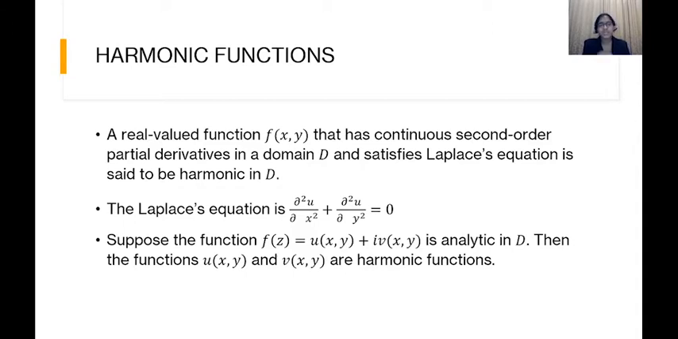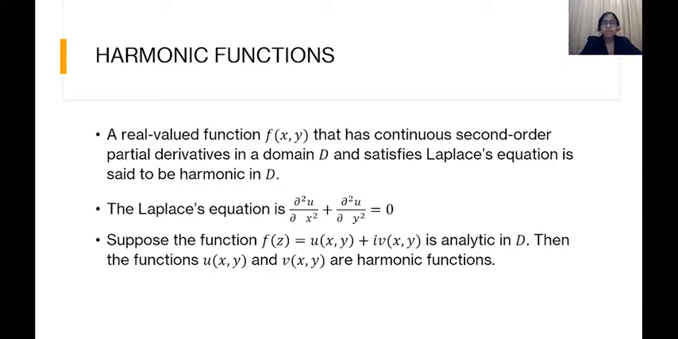Now next is a point which relates analyticity and the harmonic concept. Suppose we have a complex function f of z is equal to u of x y plus i times v of x y, and it is analytic in the domain D. Then the corresponding real valued functions u of x y and v of x y will be harmonic. That is, if we have an analytic function, the real part and the imaginary part, u and v, both will be harmonic functions. So let us see how we can prove that.